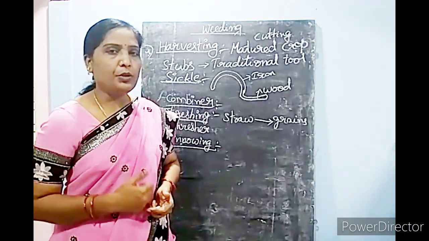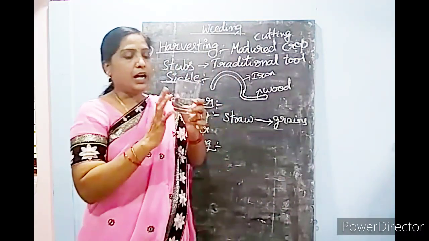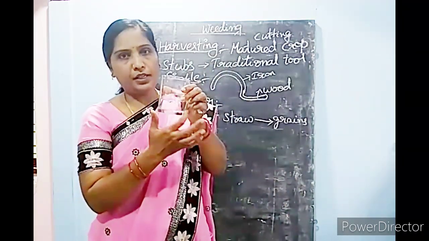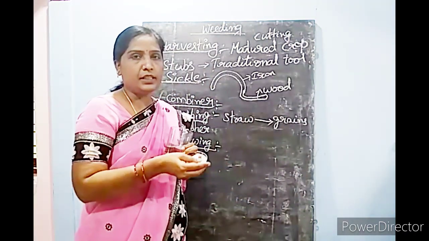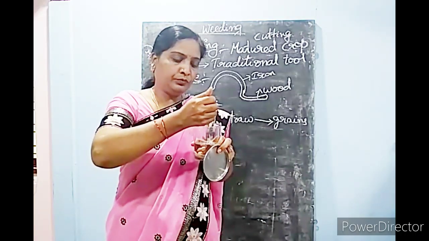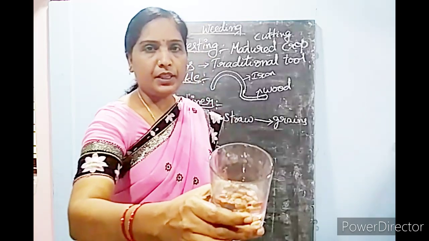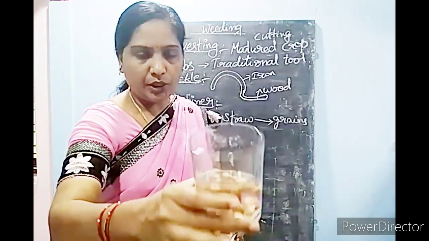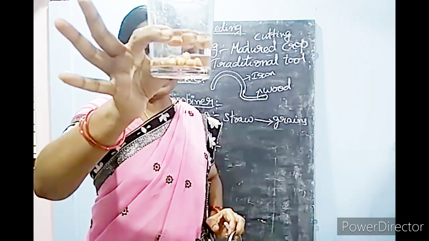For the selection of healthy seeds, you took a beaker half full of water, took a handful of seeds and dipped them in the water. Were you able to see some seeds floating on the water and some seeds reaching the bottom of the glass?